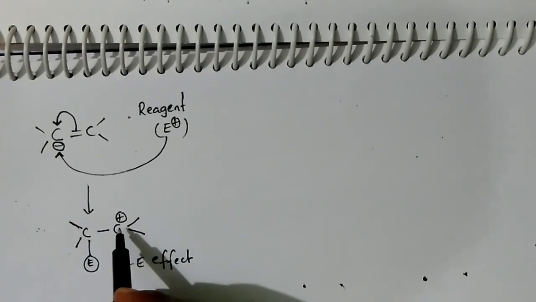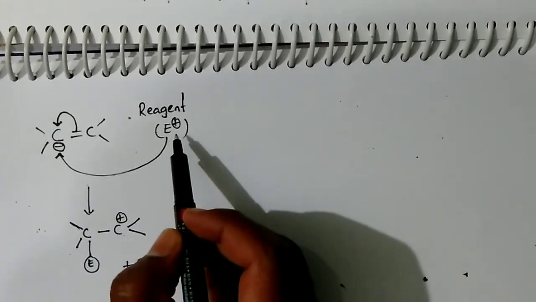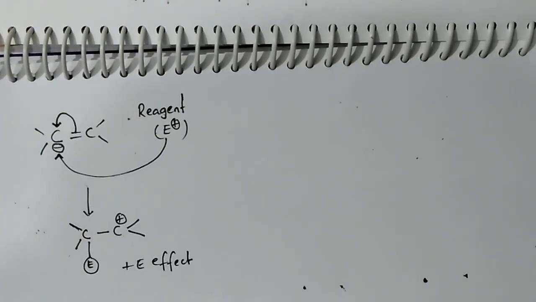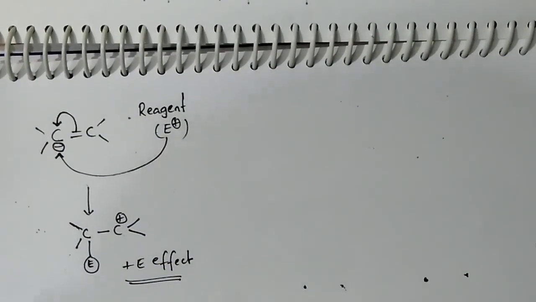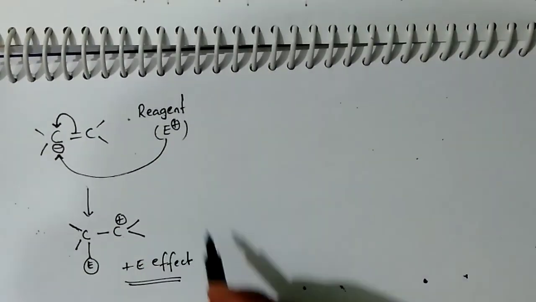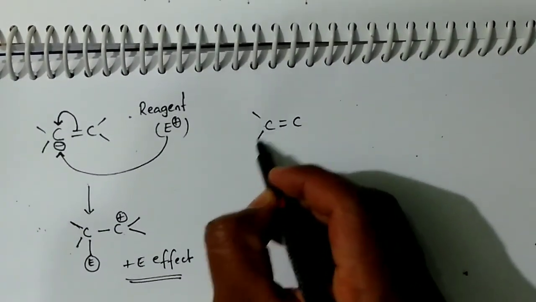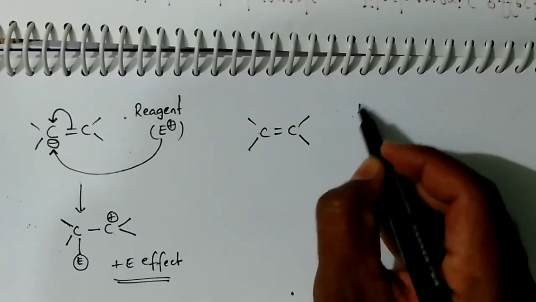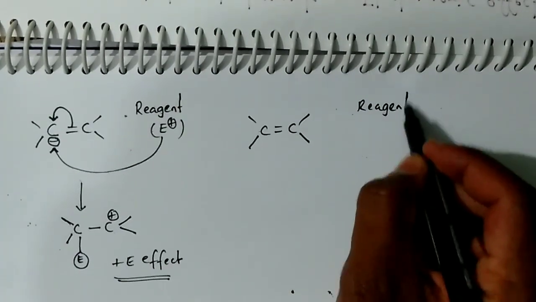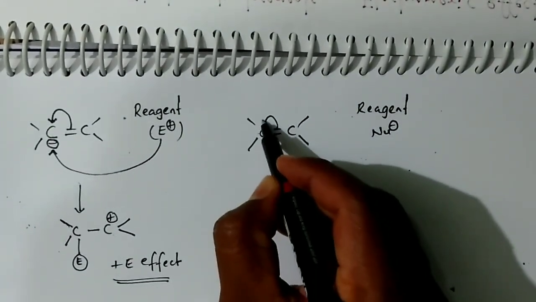Okay. We have to see which charge is left there. If electrophile is added to the system, then it is plus E effect. If nucleophile is added to the system, then that is minus E effect. Okay. So, to this pi electron system, the attacking reagent in the form of nucleophile, then what happens?